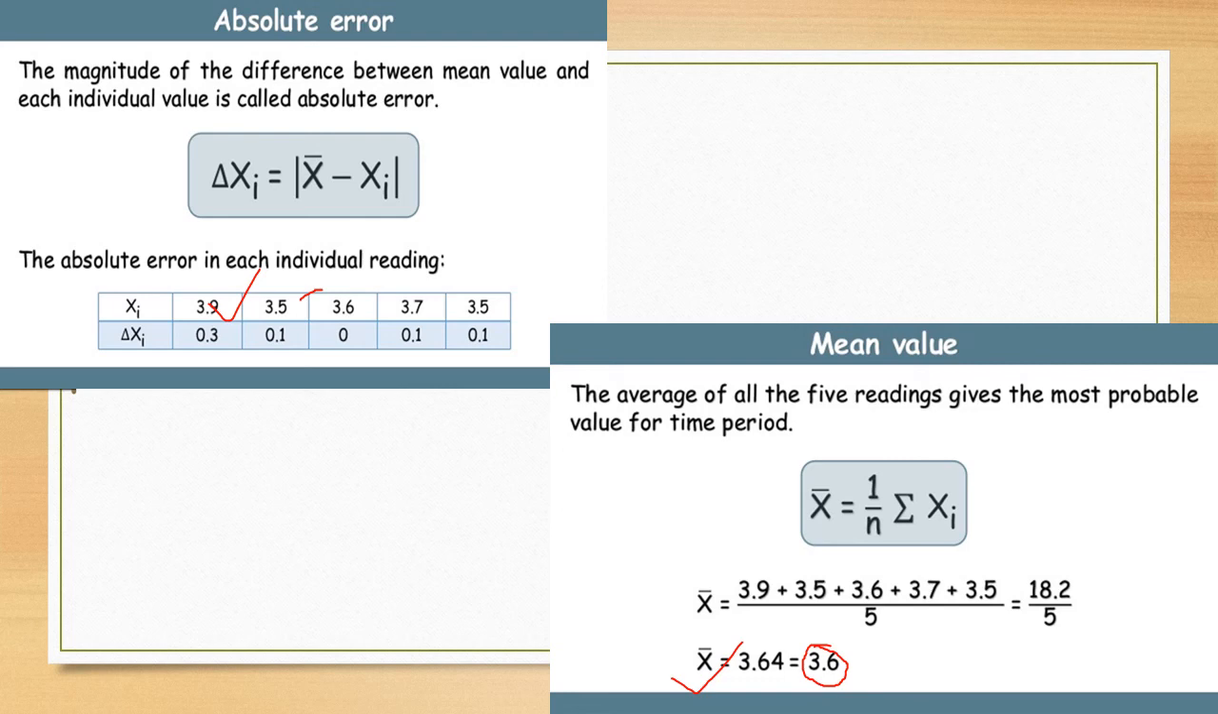To find the mean value, the average of all the 5 readings gives the most probable value. Adding these 5 readings, 1, 2, 3 up to 3.5, divided by 5 gives us the mean value, which is 3.6. 3.6 is called the mean value of these 5 readings.